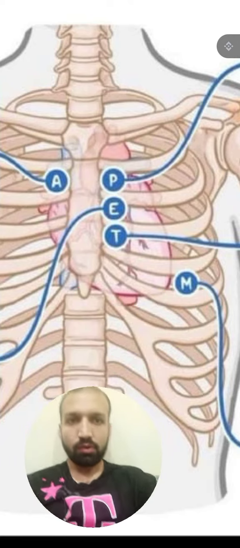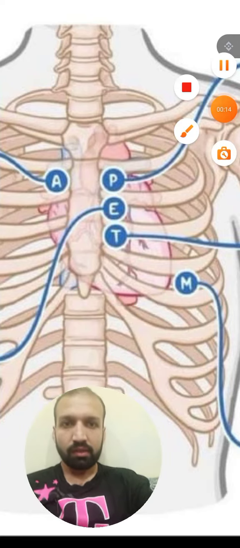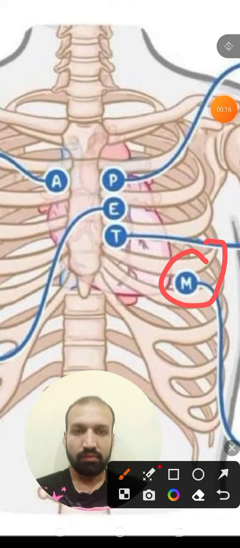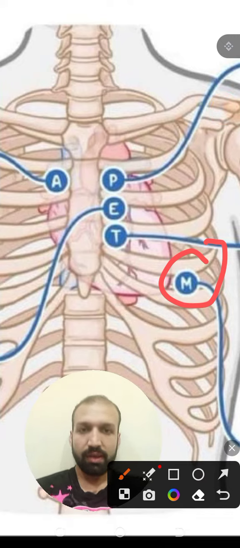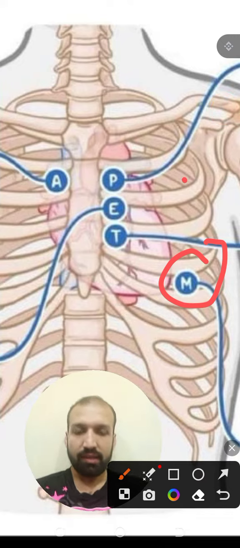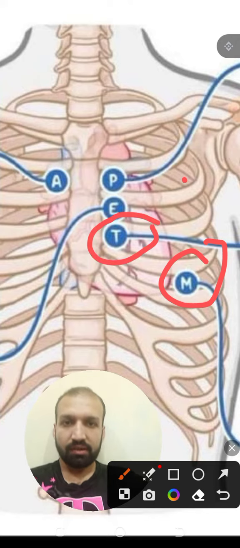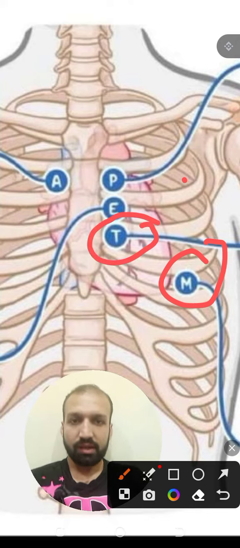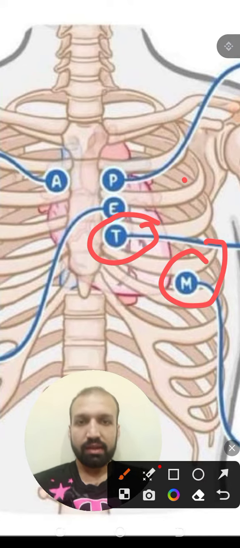In this picture you can see that this is the mitral valve, which is at the fifth intercostal space, left side, midclavicular line, below the nipple. Second, this is the tricuspid valve, which is in the fourth intercostal space on the left side.